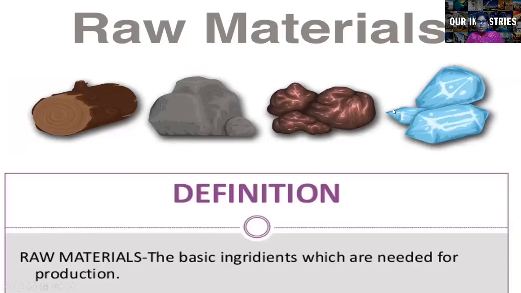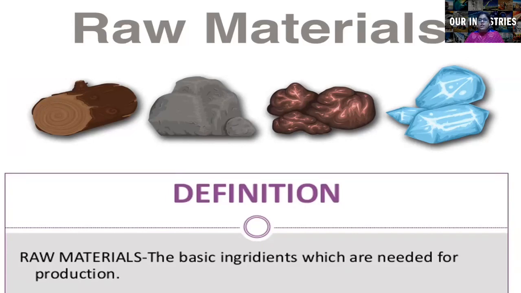Let's see what raw material is. Can you see different pictures on the screen? There is a log of wood and some stones. These are the things which we get naturally from nature. Raw materials are the basic ingredients needed for production. If we want to make any product, these are the basic ingredients we need. In the picture there is a log of wood. Wood is a raw material, and with it we can make furniture, doors and almirahs.